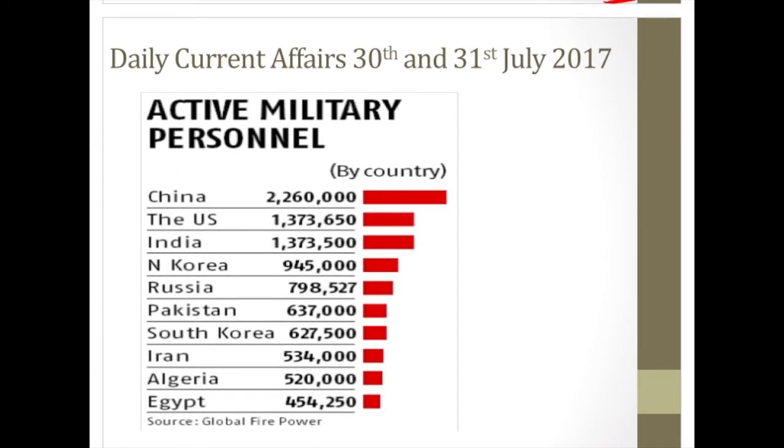Next is the number of active military personnel in different economies, in different countries. This is very important because of the India-China standoff. So China has the largest army in terms of military personnel, which is more than 2 million people. The US stands second, so this ranking becomes important. India is third, the US is second, and China is first.